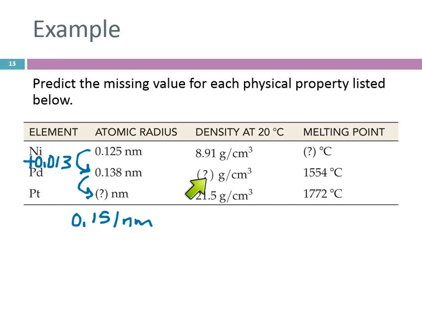How could we figure out the density of palladium? We could take the average. So we'll take 21.5 plus 8.91, find that sum, divide by 2, and we come up with 15.2. So that's what we would predict there, 15.2 grams per cubic centimeter.